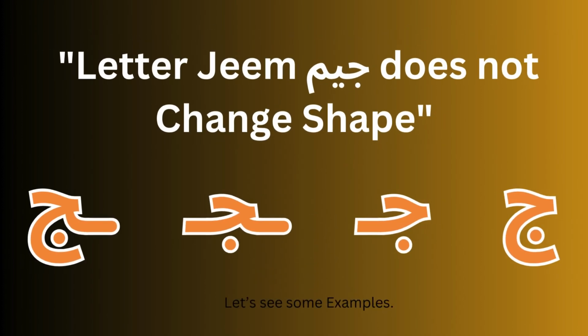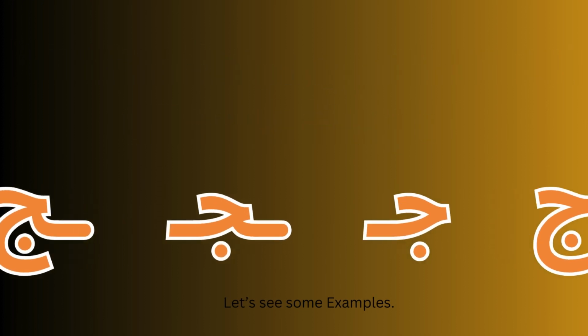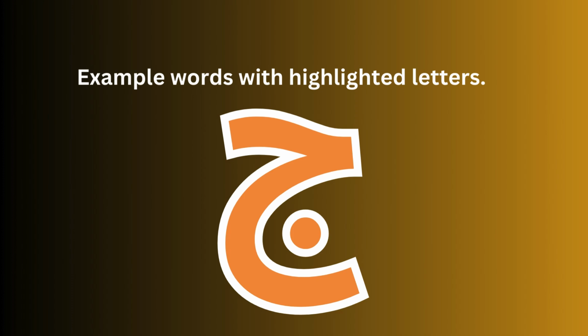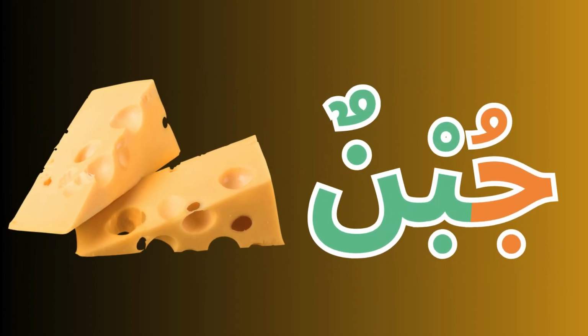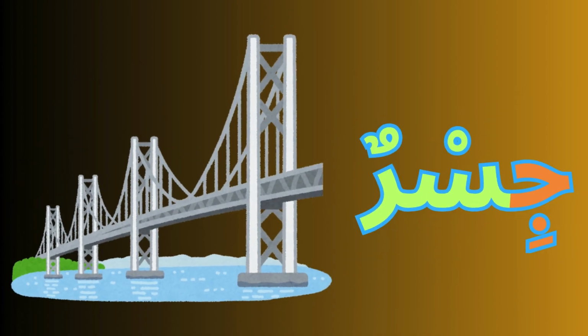The letter جيم changes shape depending on its position in the word. Let's see some examples of the words. The word جبن starts with the letter جيم and it means cheese. The word جسر starts with the letter جيم and it means bridge.